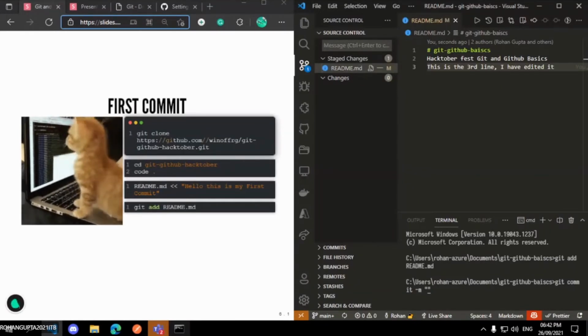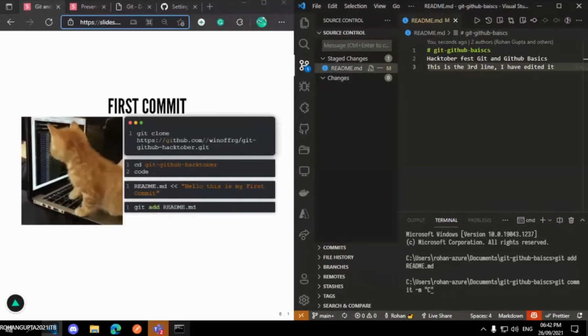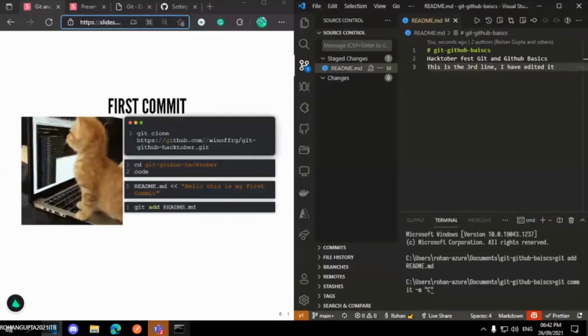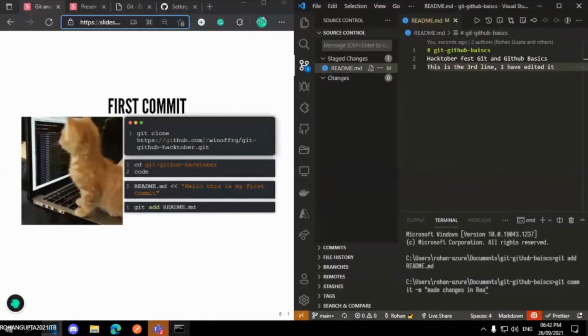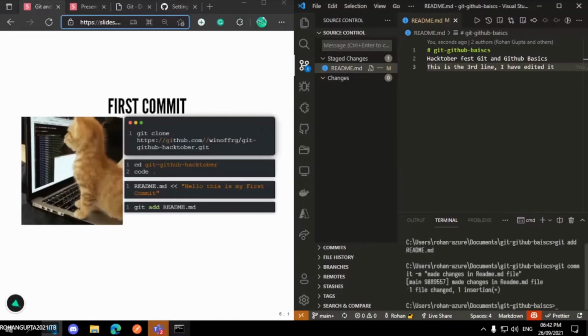The message is simply something that other people can see for their reference. It doesn't change anything technically. So I will give a message here like made changes in readme.md file. Okay, and I will press enter.